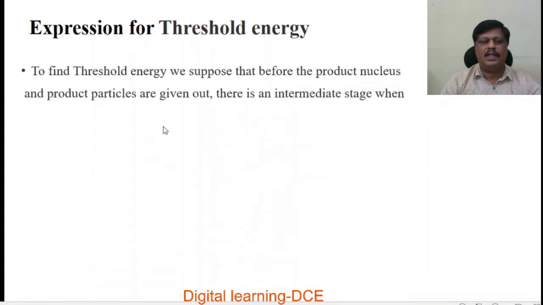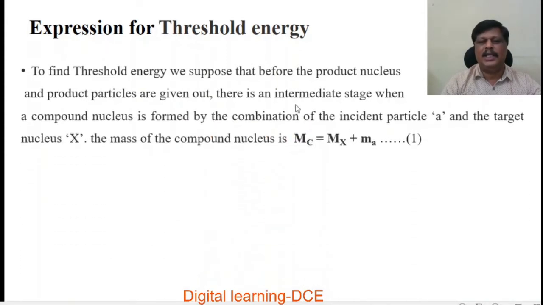To find threshold energy, we suppose that before the product nucleus and product particles are given out, there is an intermediate stage when a compound nucleus is formed by the combination of the incident particle A and the target nucleus X. The mass of the compound nucleus is given by Mc is equal to Mx plus Ma.